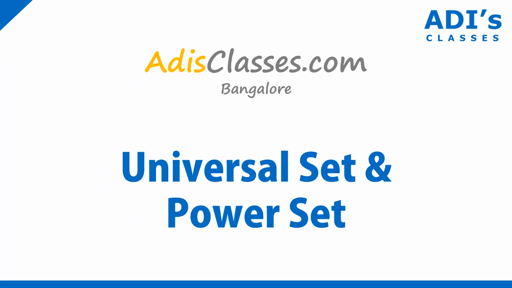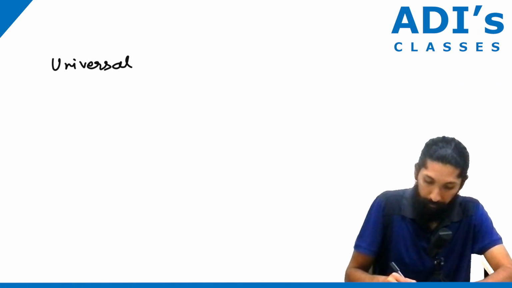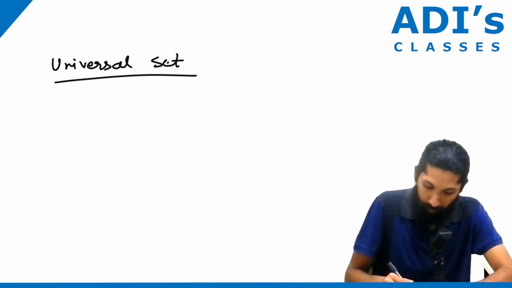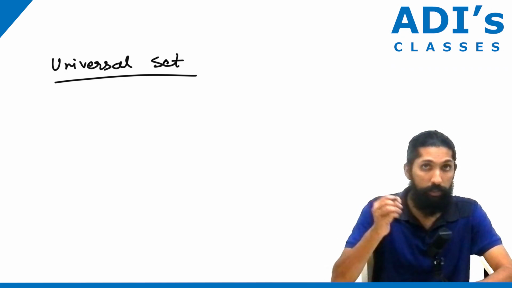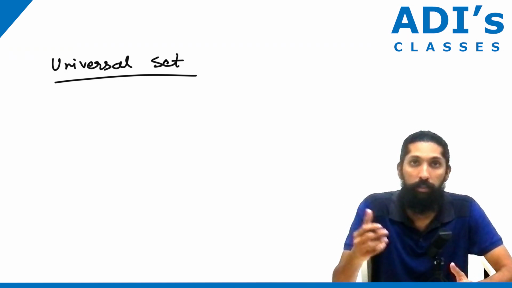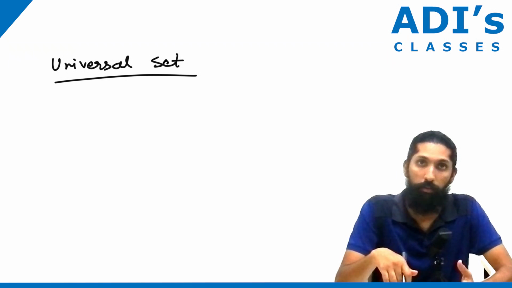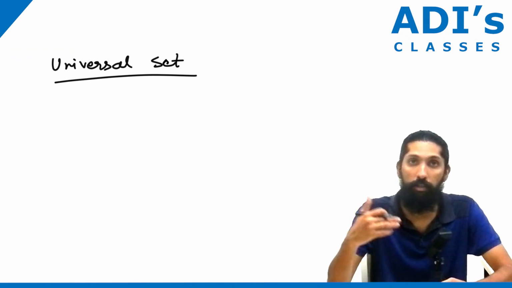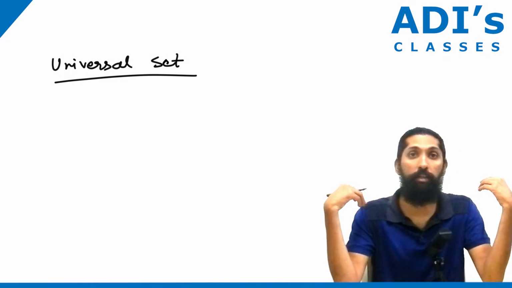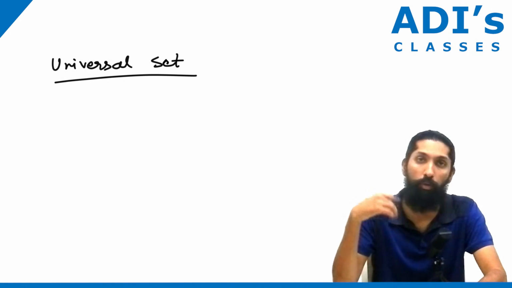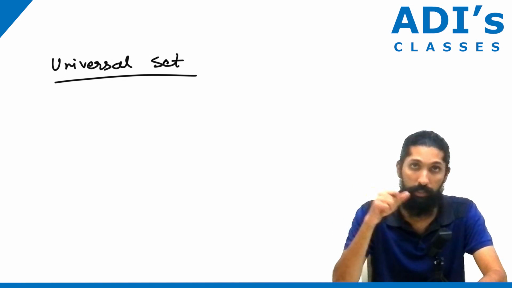Let's discuss the universal set. When you talk about a universal set, a universe contains everything. Likewise, a universal set contains everything. Whatever you take, a universal set has.